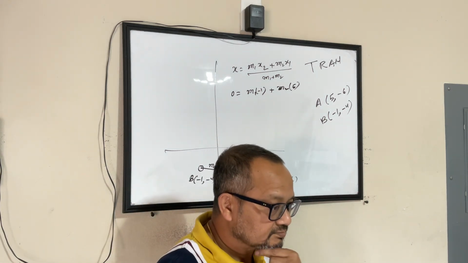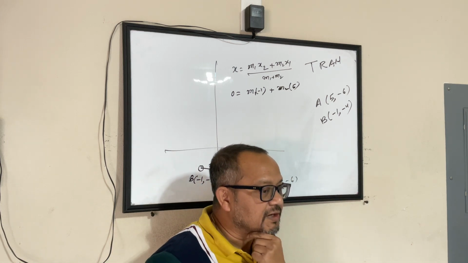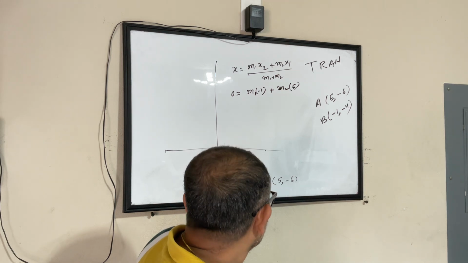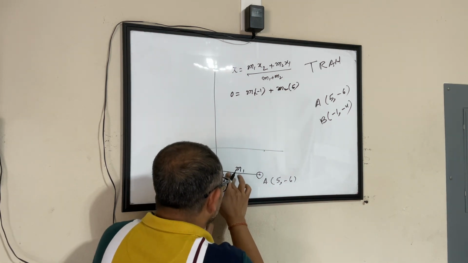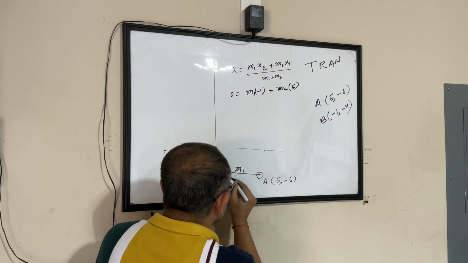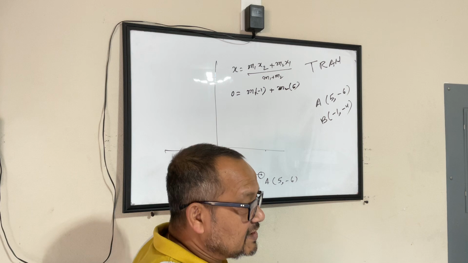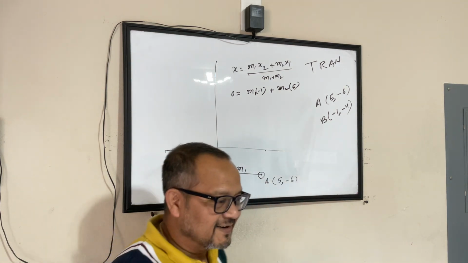Isn't y supposed to be 4? We'll find it out. I've not come to that point yet. I'm still solving for x. No, this is not 4. I'm saying y. I've not found it out. You can blame my writing skills, but this is not 4. Okay?